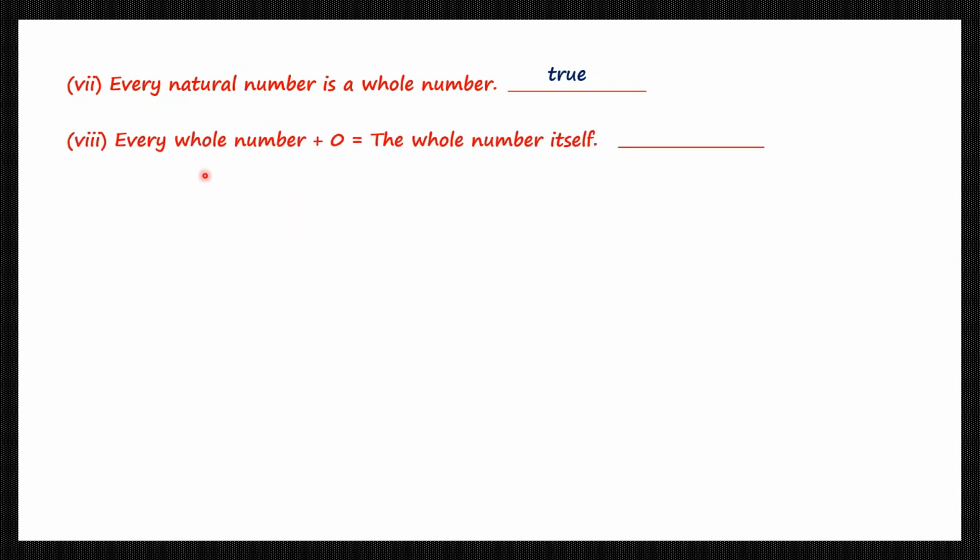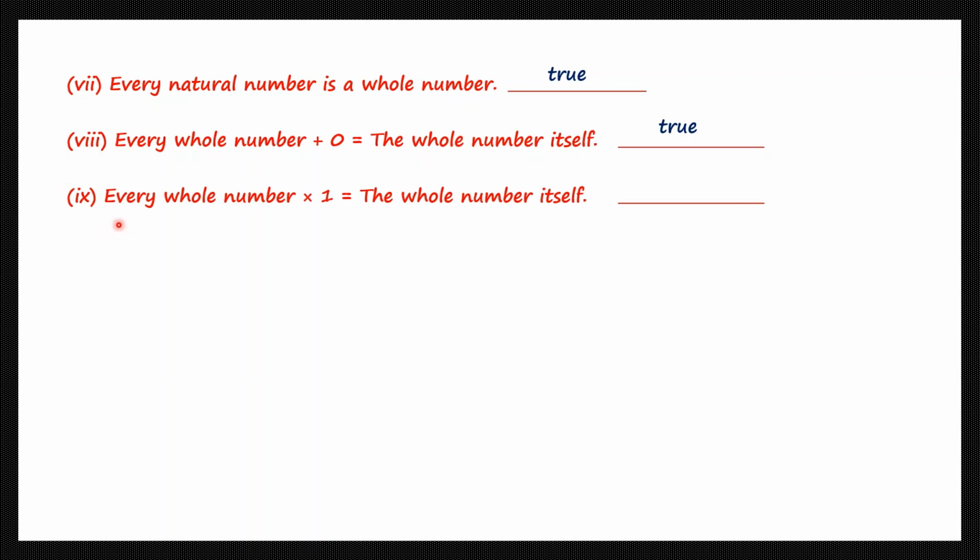Question 8. Every whole number plus 0 is equal to the whole number itself. Okay, let's take an example. Every whole number, let's take 7. 7 is a whole number, plus 0 is equal to 7, which is equal to the whole number itself. So this statement is true. Because we took an example, 7 is a whole number. When we added 0, we got back 7. So this statement is true.